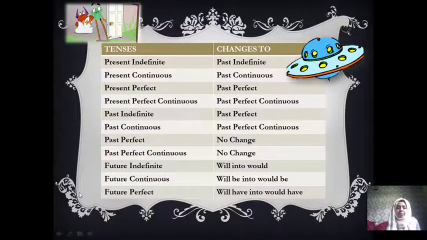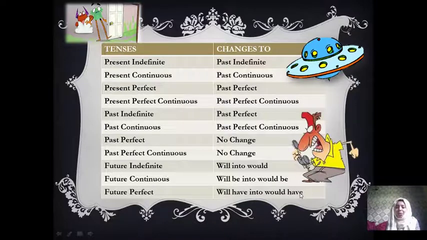Now come to future indefinite tense. In future indefinite, will changes into would. Now the second one, future continuous: will be changes into would be, and future perfect, will have, changes into would have. So it's very easy and very simple. I hope you understand this whole chart. If you have any query related to this chart, please text below my video.